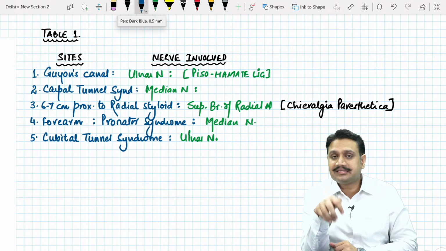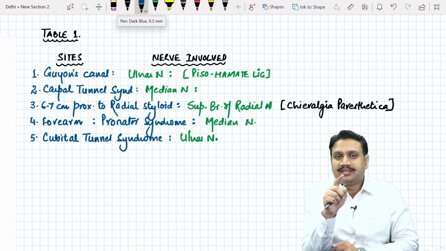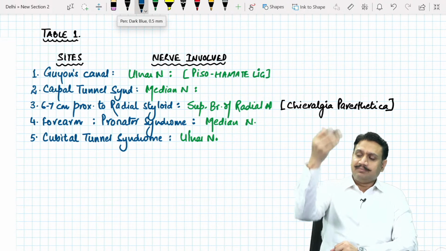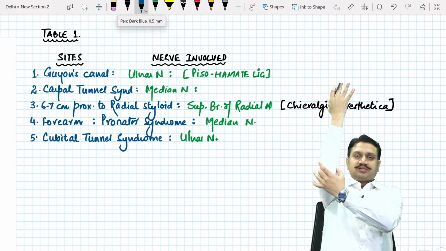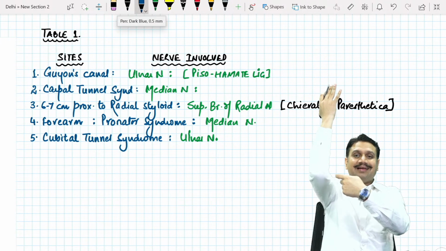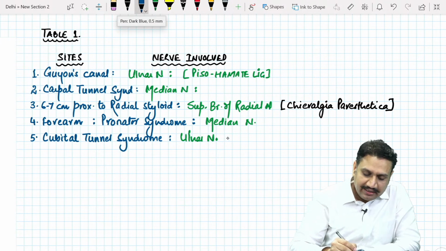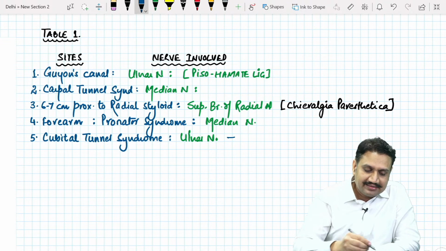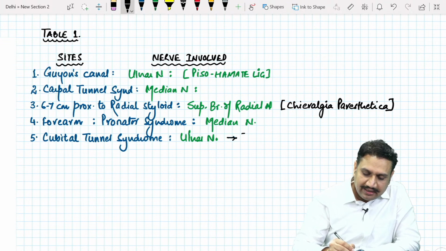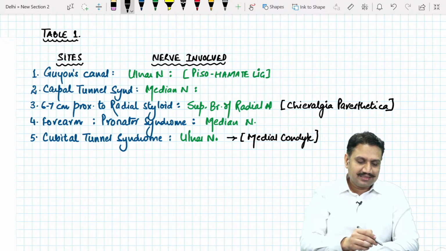And if you recall, this year we had an image-based question in the exam, where they gave you the picture of the lower humerus and marked the site, the medial condyle. What is the nerve that is getting compressed under the medial condyle? You all know it is the ulnar nerve, at the medial epicondylar area.